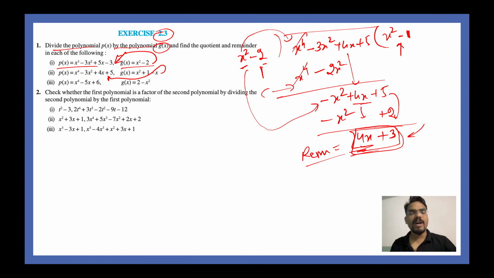So like this you have to solve all these questions. These are very easy questions. Same is question number 2, which says check whether the first polynomial is a factor of the second polynomial by dividing. So this is the first polynomial. What you have to do is divide the second polynomial here with the first polynomial and see if you are getting the exact answer or not. If not, then there will be a remainder and quotient also. Similarly, try this question and try this question at home. I'm sure you guys will be able to solve this question.